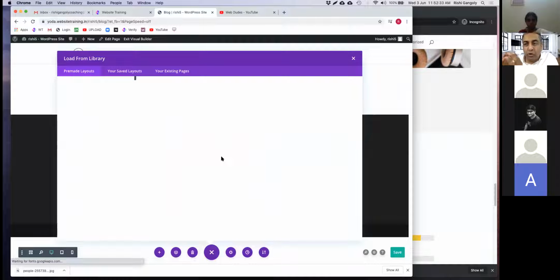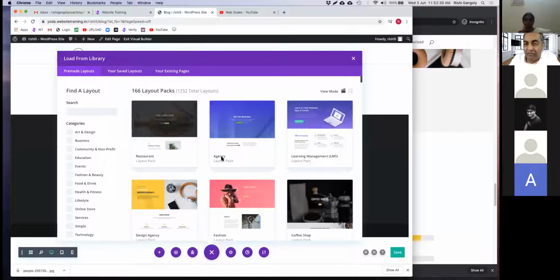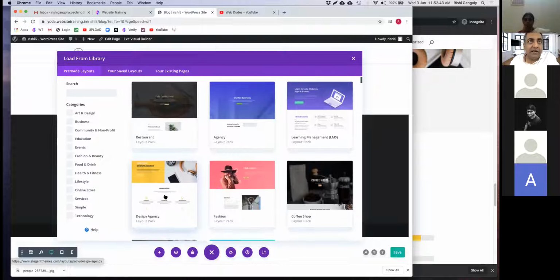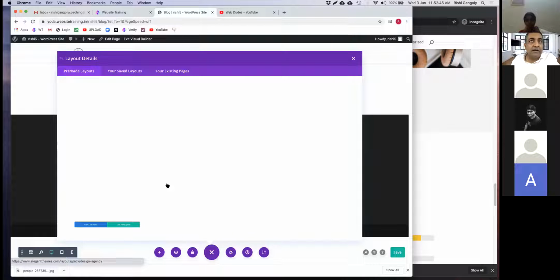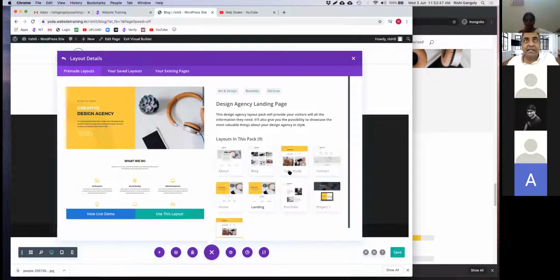And now there are a whole bunch of layouts already available. So I don't have to waste my time designing my own page. I can just pick from something that I like. For example, this was the design agency, right? So I can click on this design agency. And in this design agency pack, I've got a pack of 9 different pages.